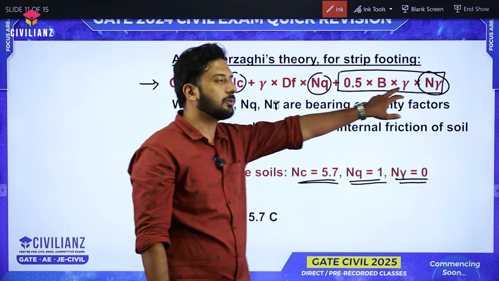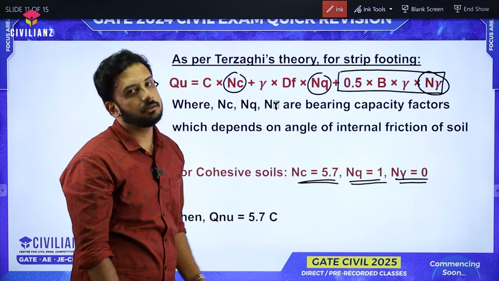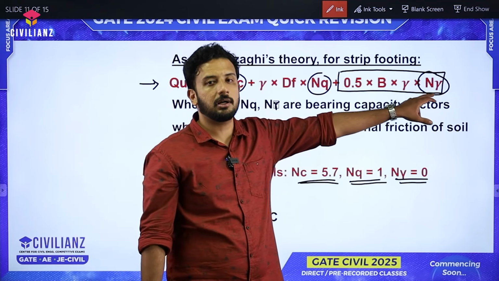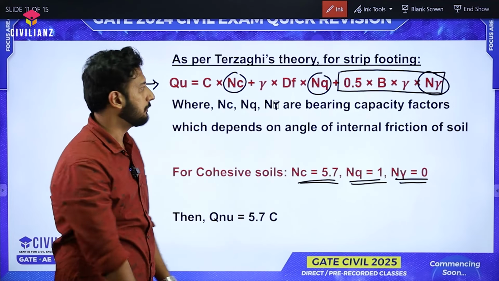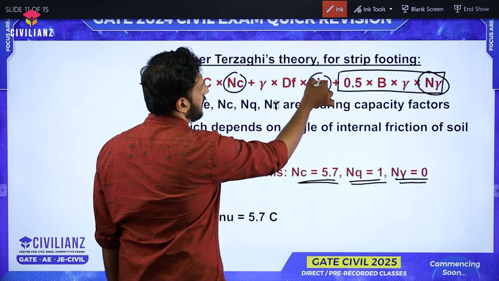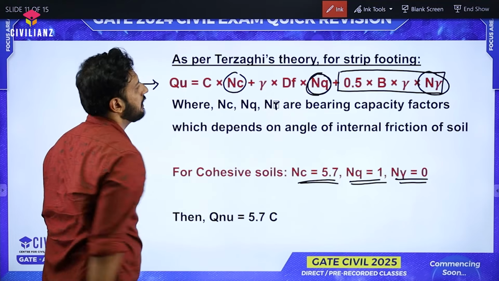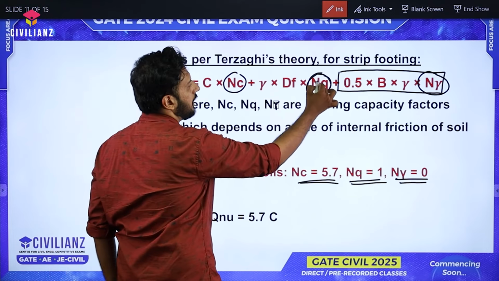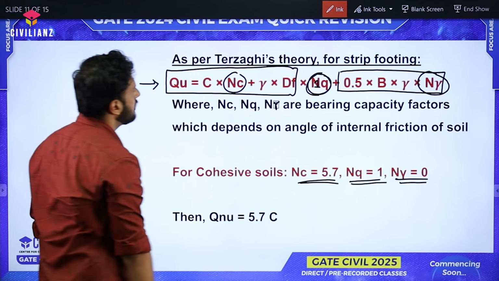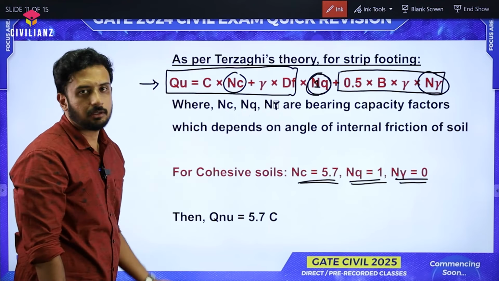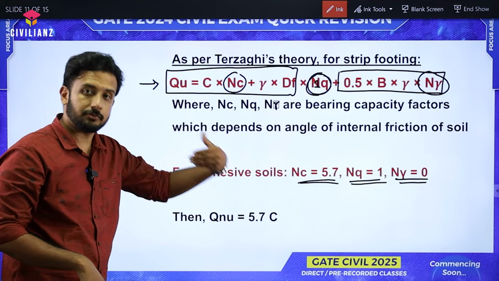Whatever be the value of the unit weight, gamma, or whatever be the width of the footing, B, we don't care because once N gamma becomes 0, the entire third part will be 0. Now NQ is equal to 1. So which term will be getting affected? This second term, right? So if this NQ is equal to 1, then this equation will be simplified like this, right? CNC plus gamma D or gamma DF, that's it. DF means D suffix F, okay? It's the depth of the footing.